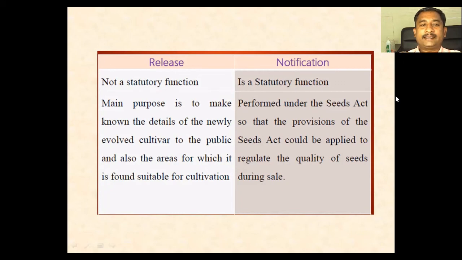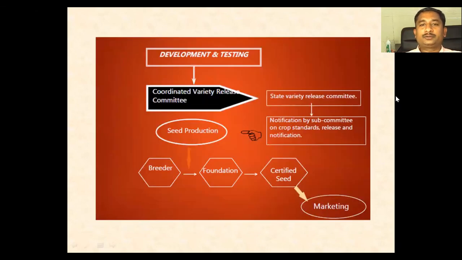With respect to release, the main purpose is to release a new cultivar to the public, because it has been found suitable for so-and-so reason, has resistance to so-and-so diseases, and higher yield was the main purpose. This involves development and testing, coordinated variety release committees, and then seed production. This is a very vital aspect. All these things are linked with one another. If anything goes wrong and the chain is broken in between, it is very difficult to popularize the variety or enhance the yield.